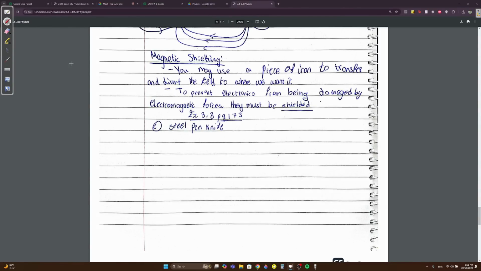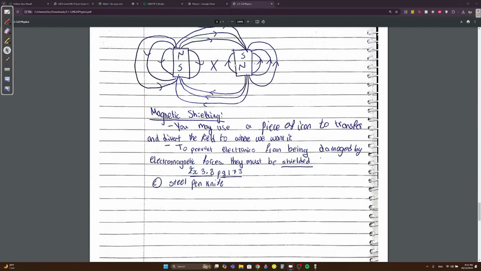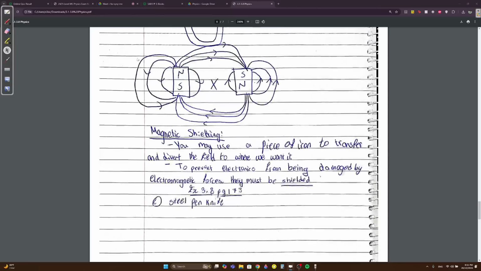If you want, like look, you have a magnet here, you have another magnet here. So the field goes like this, whatever. Anyway, you have this magnetic field, right? If you put an iron piece near it, that iron is going to attract some of the magnetic field. So if you put it here, the field is going to be diverted to go through this iron over here. You get what I mean?